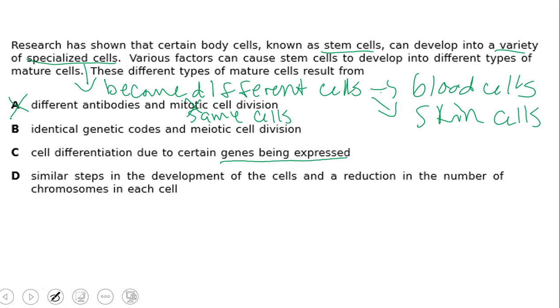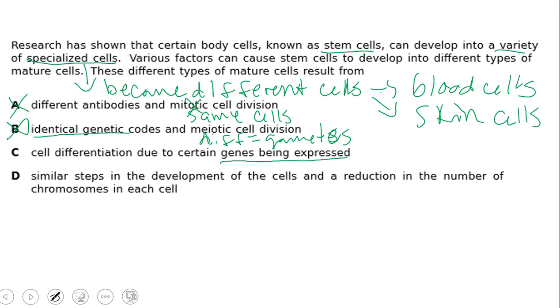B says identical genetic codes and meiotic cell division. Well, remember meiosis makes different cells, right? They make gametes. But the first part of the answer is saying that they have identical genetic codes. Well, meiotic cells don't have identical genetic codes, so that's not a true statement.